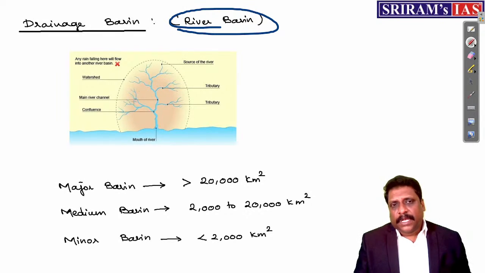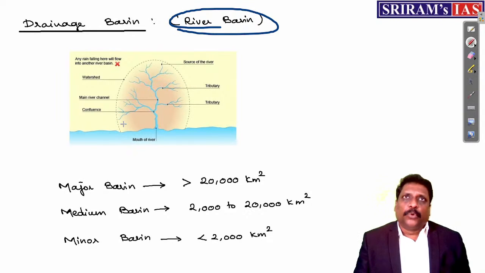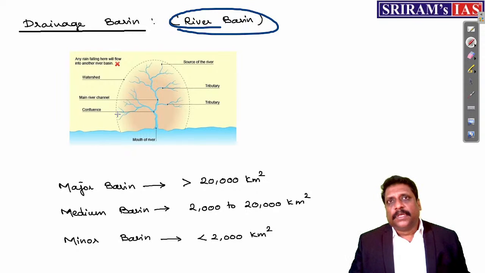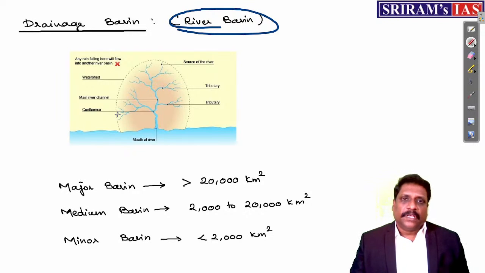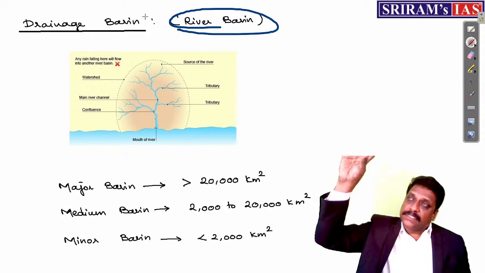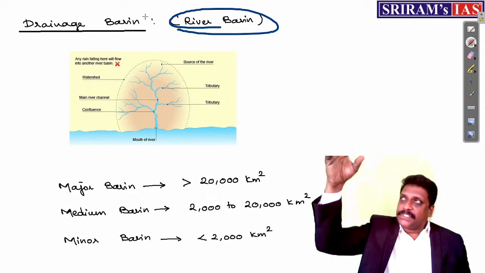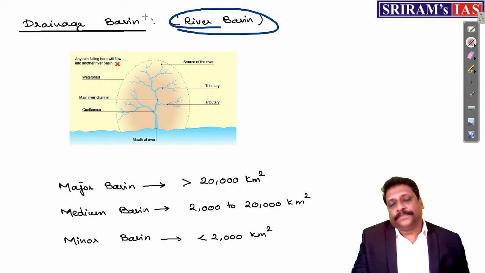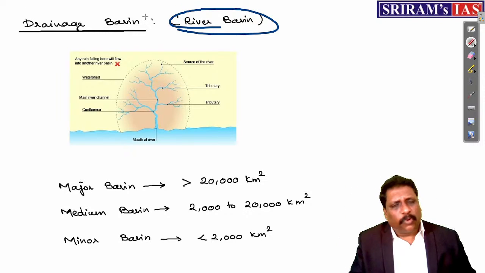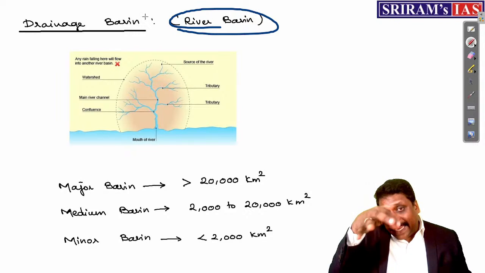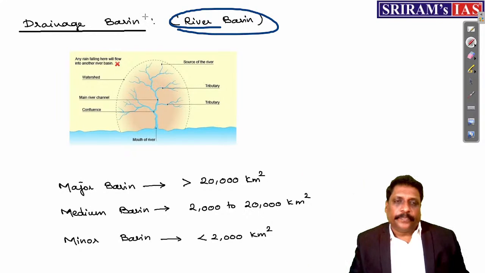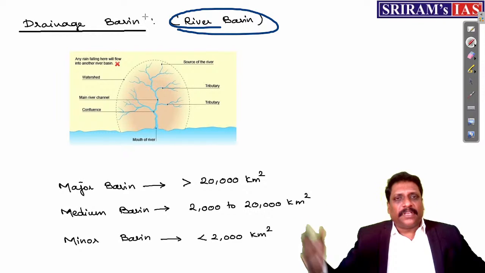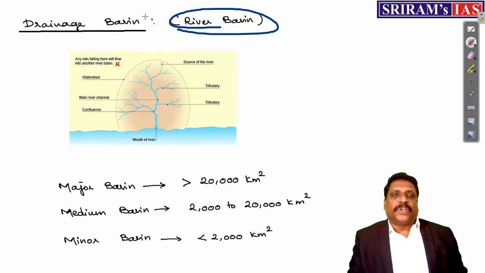See, it is more like, for example, I'll put it this way: the terrace of a building. You have a terrace of a building. It is precipitating heavily, and all the water which is collected in your terrace will be drained by a pipe. You call it a drain pipe, whatever it is. My dear friends, assume that the drain pipe is a river and your terrace is a river basin. You call it a catchment area. In layman's understanding, you call it a catchment area.